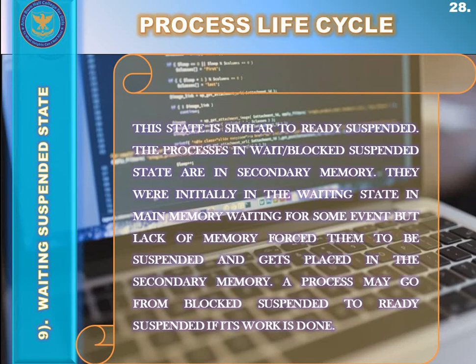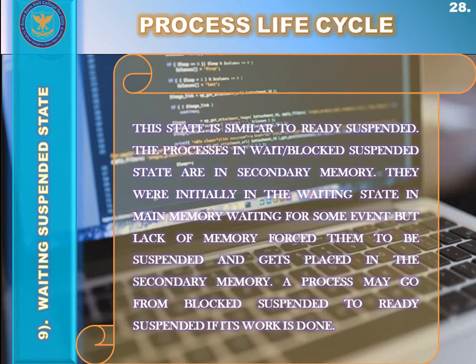the process, after completion of that input output event, moves to the suspend ready state. Or when a process moves to the ready state after the completion of its input output event, the space becomes available. So another process from the suspend ready state moves back to the waiting or blocked state. When main memory RAM gets some free space, that process is then moved to the ready state, where it is placed in the queue waiting for the CPU.